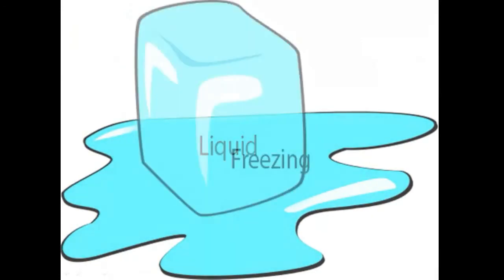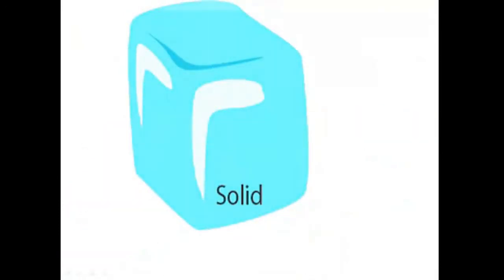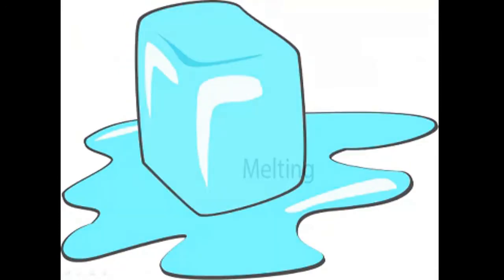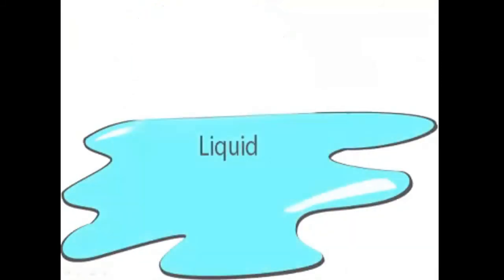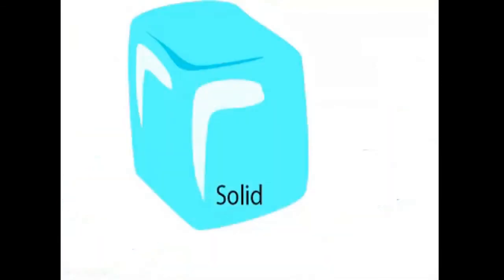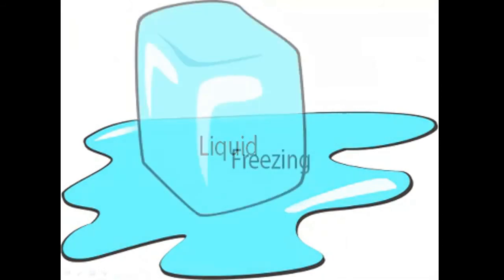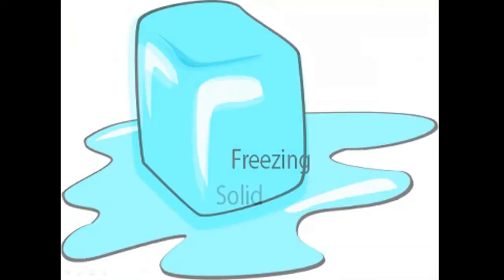Observe this slide, then I will explain to you what is happening here. Look at this carefully. This is the solid and this is the ice. When ice melts, it turns into liquid. And when liquid water freezes, it turns into solid. Solid starts melting, turns into liquid. When liquid freezes, it turns into ice again.